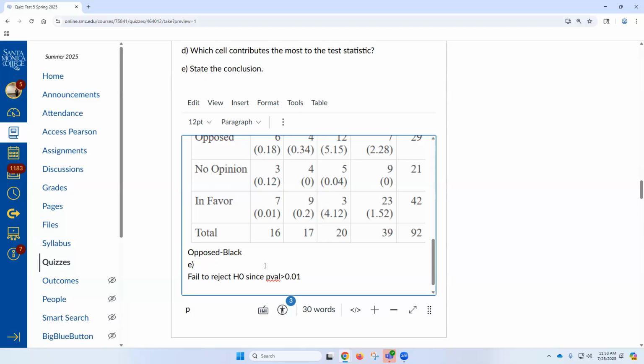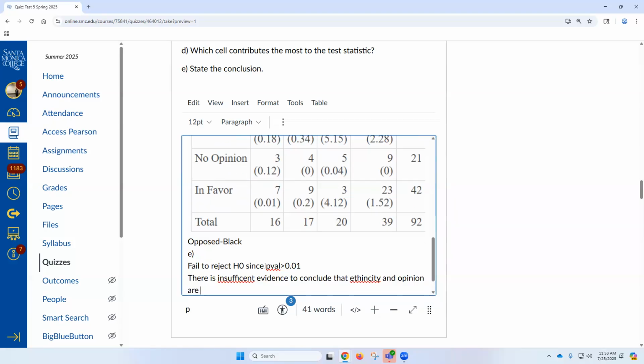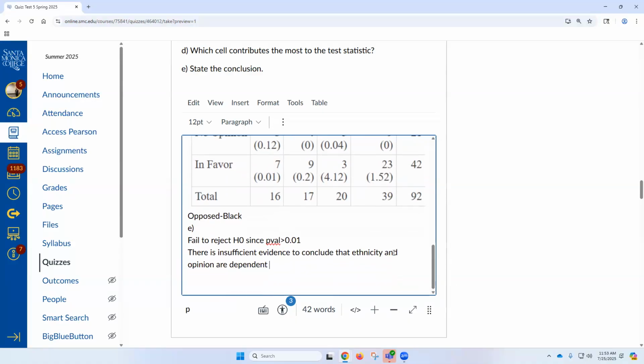And then next line we could say there's insufficient evidence to conclude that ethnicity and opinion are dependent, because the non-technical conclusion is always about the alternative hypothesis. So there's insufficient evidence to conclude that ethnicity and opinion are dependent, because that's the alternative hypothesis. And that's it. So I wanted to do this for you so that you can see how to show your work and what exactly I'm looking for, right? For the which cell contributed the most, you could show your work for that, right?